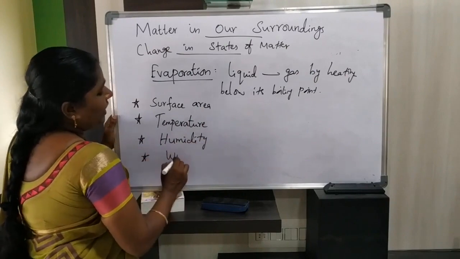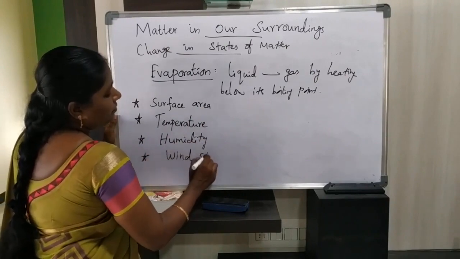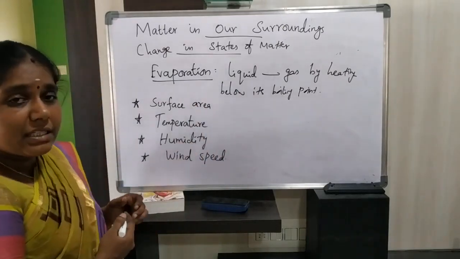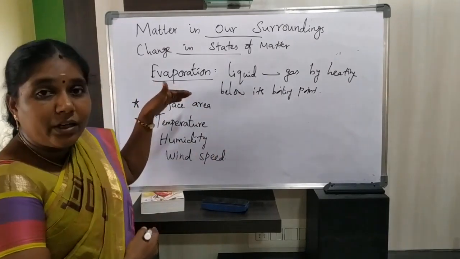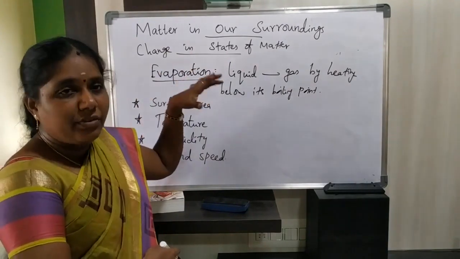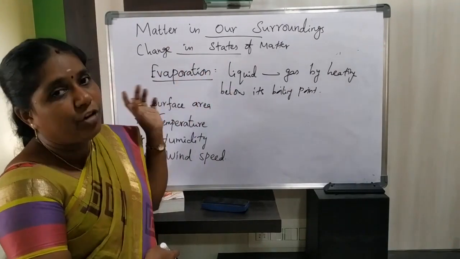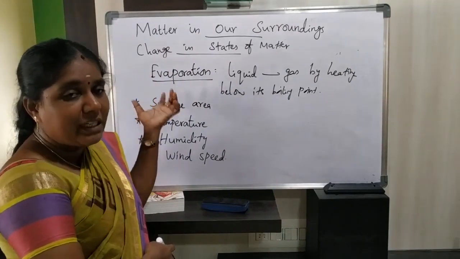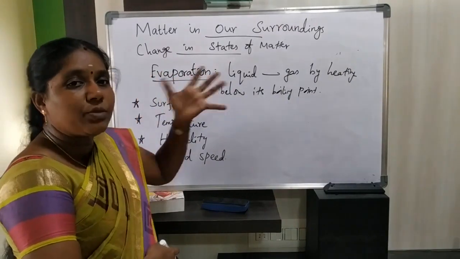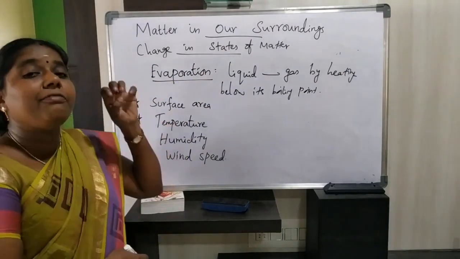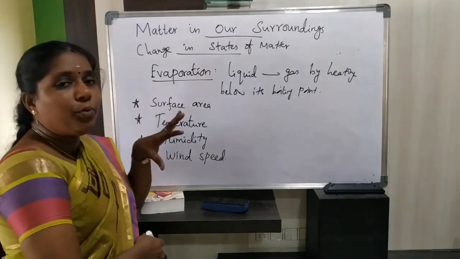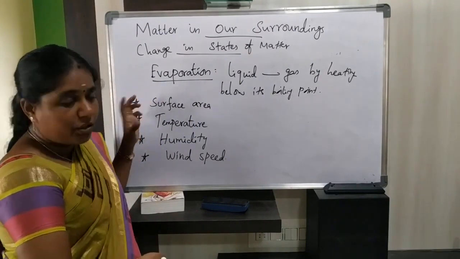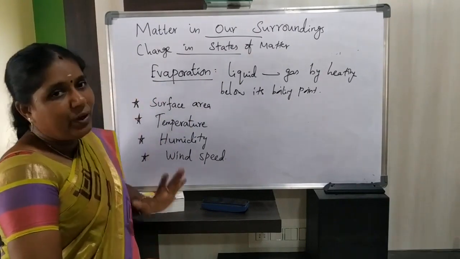Next, wind speed. These are the factors which affect the rate of evaporation. Just now you learned that evaporation is the conversion of liquid into gas by heating. So the factors affecting its rate are surface area, temperature, humidity and wind speed.